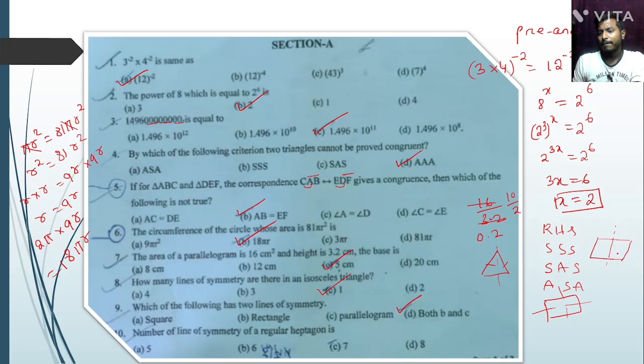A parallelogram has no line of symmetry, so option B is the correct answer. Next question. The number of lines of symmetry of a regular heptagon is dash. A heptagon has 7 sides, so 7.